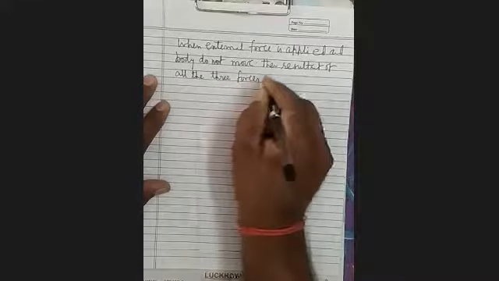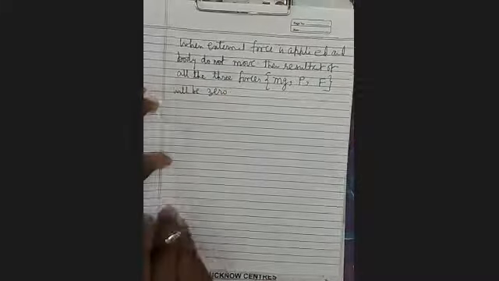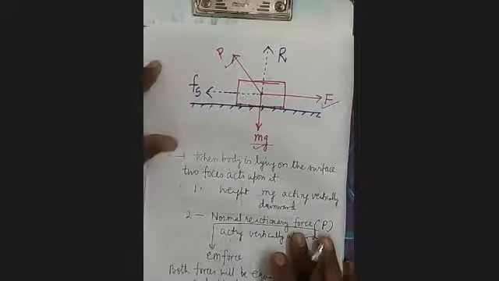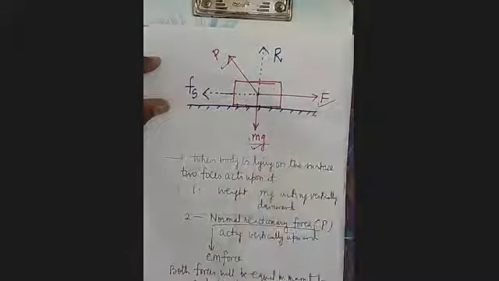And what are those three forces? One is weight mg, other is the normal reactionary force P, and third is F. The resultant will be zero. It's clear? And in order to make the resultant of this and this zero, P changes its direction, which was earlier acting in this direction, now it inclines towards the left. It's clear? Because these two cannot change the direction.